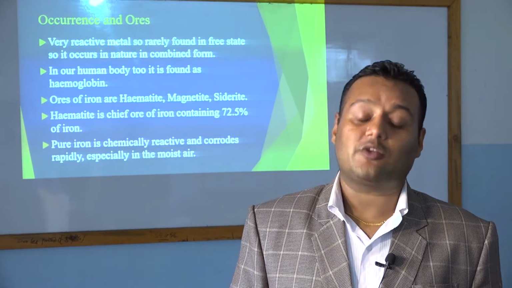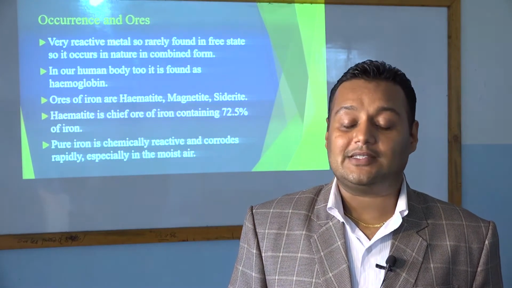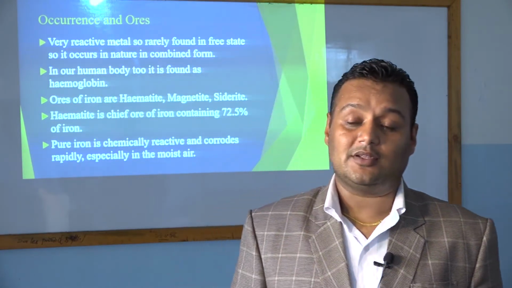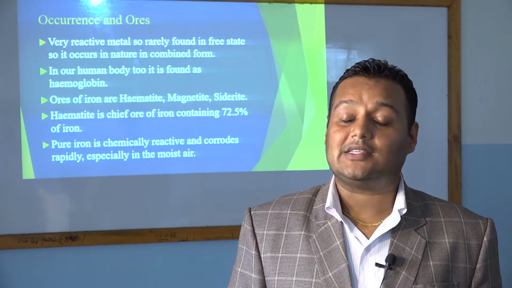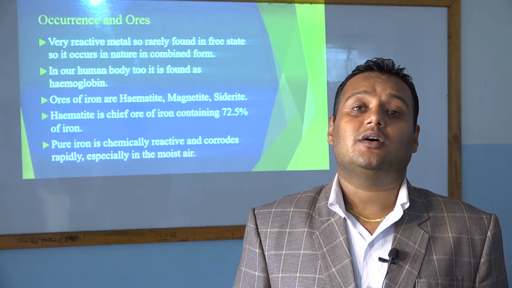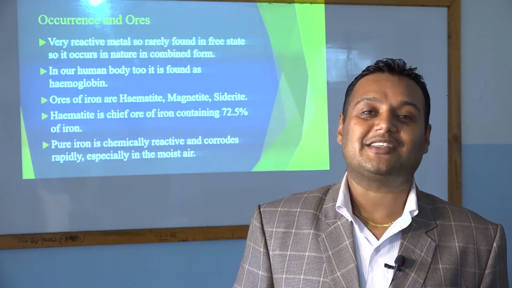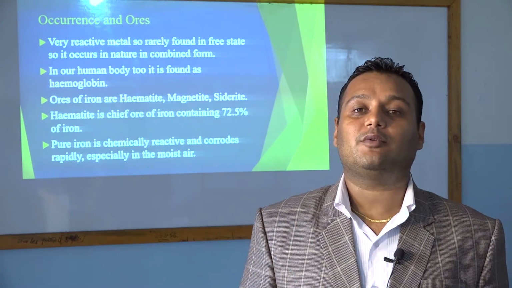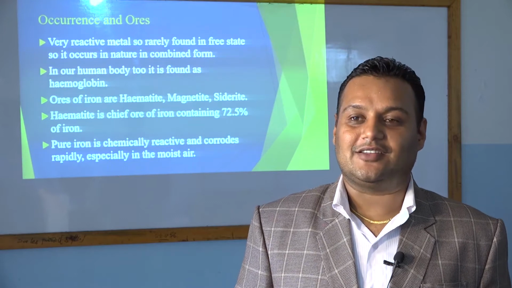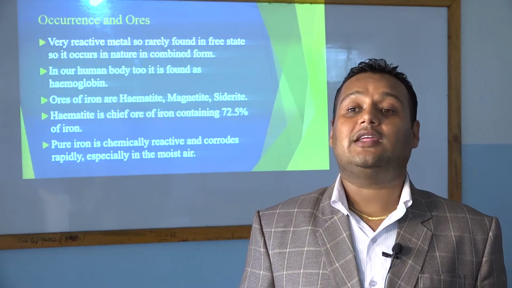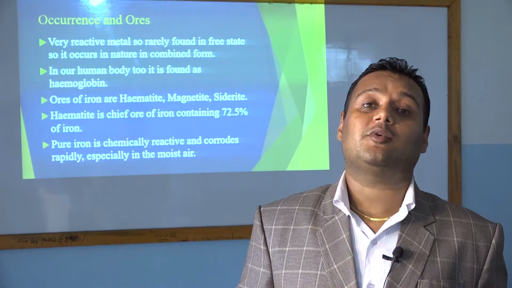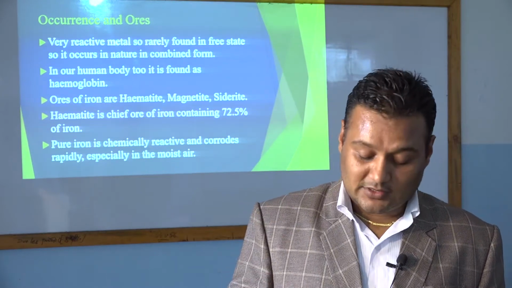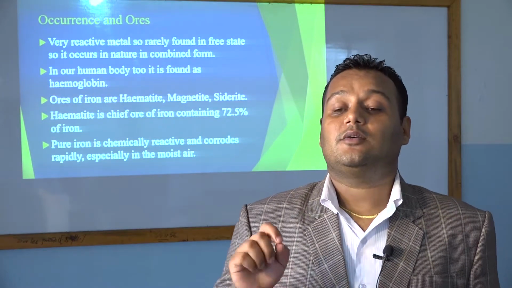And the next point is, in our human body too, it is found as hemoglobin. This you are reading in biology from your earlier class, hemoglobin. Hemoglobin is a substance in our blood. So you may have in your mind, hemoglobin makes our blood red. Yes, that is surely right. But when we inhale oxygen, this oxygen reacts with the hemoglobin and it becomes oxyhemoglobin. So oxyhemoglobin makes your blood red.